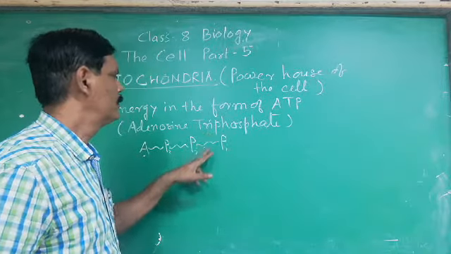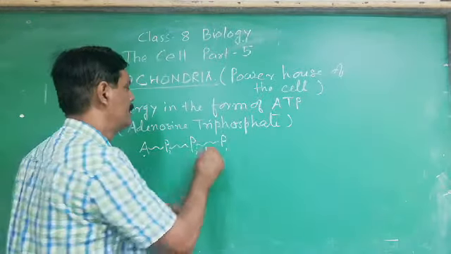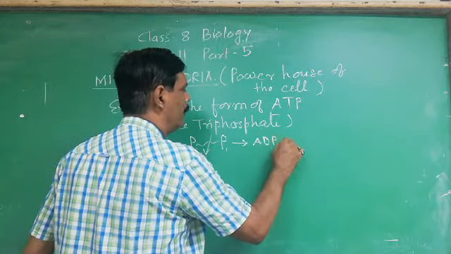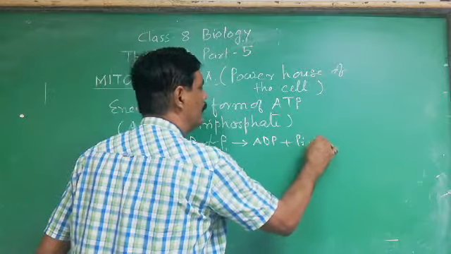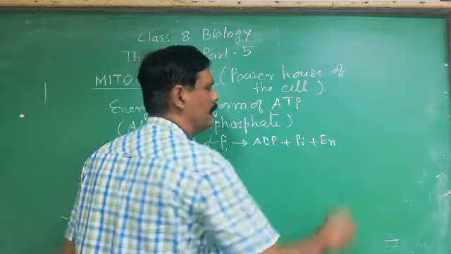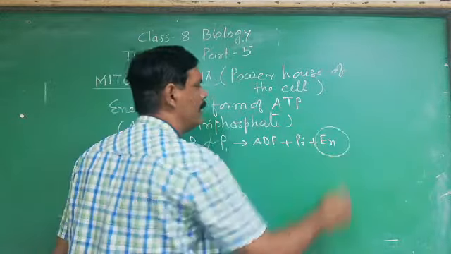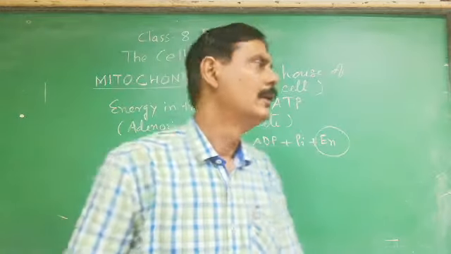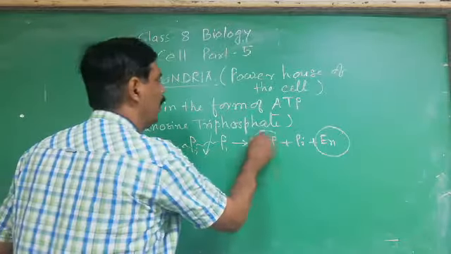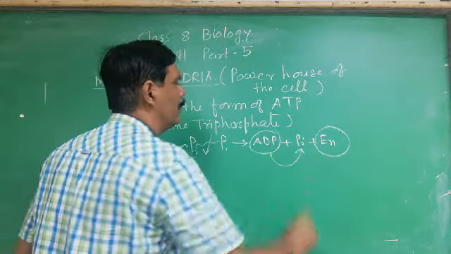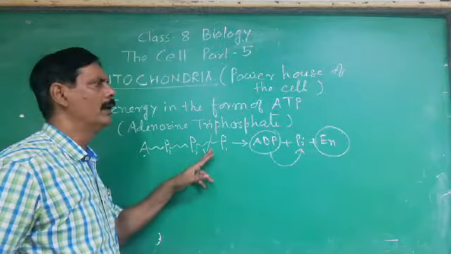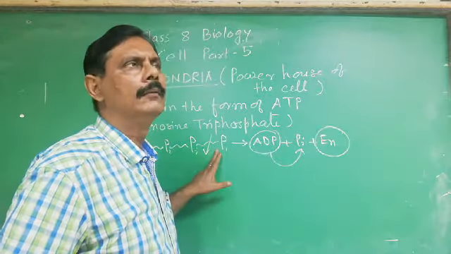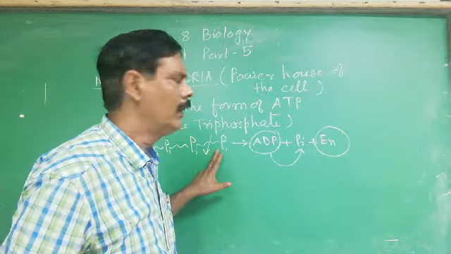When these bonds break up, say this is broken up, so this forms ADP diphosphate plus Pi plus energy, and this energy is being utilized for the purpose of various biochemical reactions. So this ADP again combines with this inorganic phosphate, forming this bond, and energy remains stored in this bond, that is attachment, what we can call it.